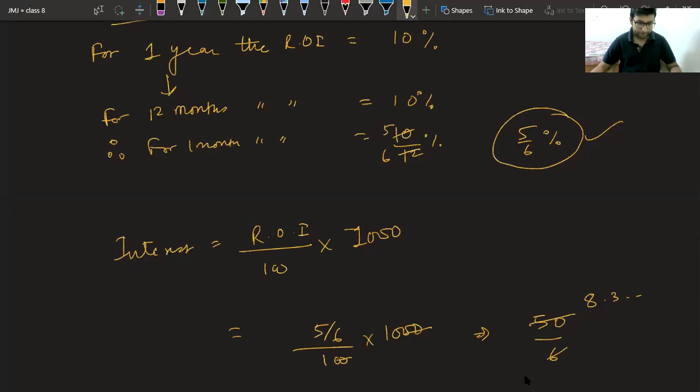Okay, Krishna, good beta. So we have got the interest 8 point something. That means I have to pay you 1008.3333 something like that. Okay, 8.33, not 0.833. Beta, Rachit, check it. It is not 0.83. It is 8.3. Okay.